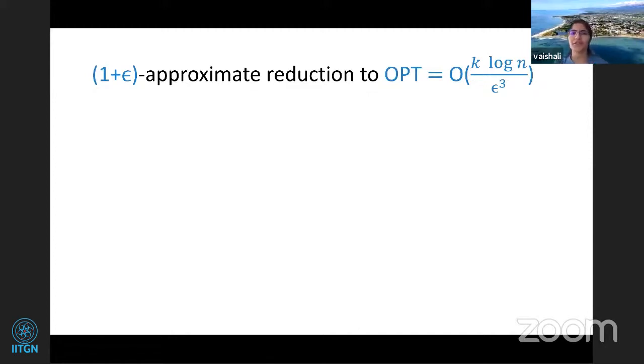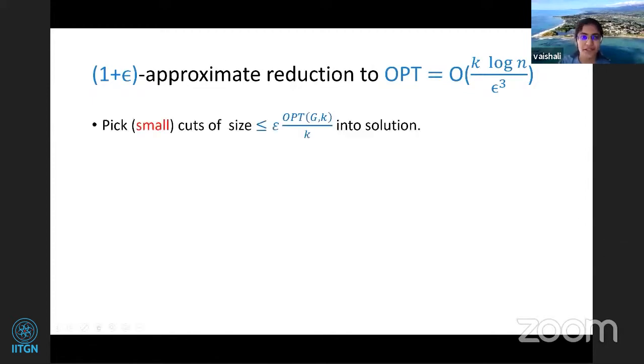Okay, so moving on to the first step. The first step of the algorithm, as I told you, is sparsifying the graph to an opt which is kind of like k log n by epsilon. So the first step here is to get rid of all small cuts in the graph. What do I mean by small cuts? Any cut of size less than epsilon times opt by k. I claim that we can pick this into our solution without doing any harm to the approximation. Can someone tell me why this is a valid step? Why one can do this and still be okay?